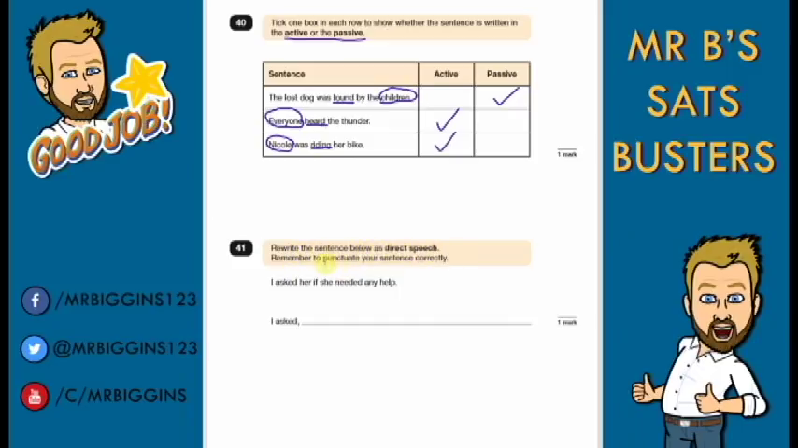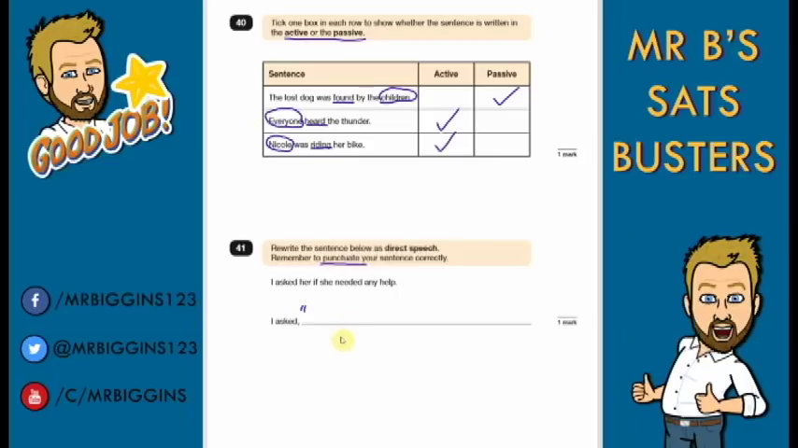Question 41. Rewrite the sentence below as direct speech. Remember to punctuate your sentence correctly. I asked her if she needed any help. So direct speech means we're using inverted commas, and it's exactly what someone said. So we've already got our comma leading into it, so that's good. So we need our inverted commas first, and always remember, some people forget this, a capital letter at the start of your speech, because it's telling us to remember to punctuate our sentence correctly. So if you write everything right, inverted commas and everything, you won't get the mark if you haven't got the capital letter.